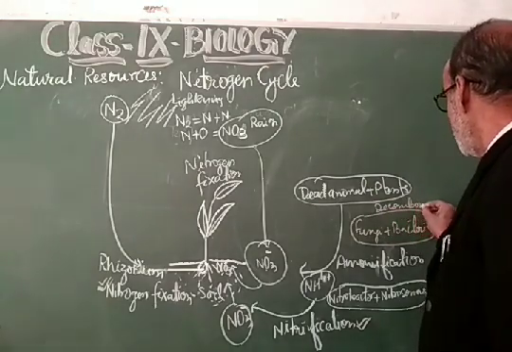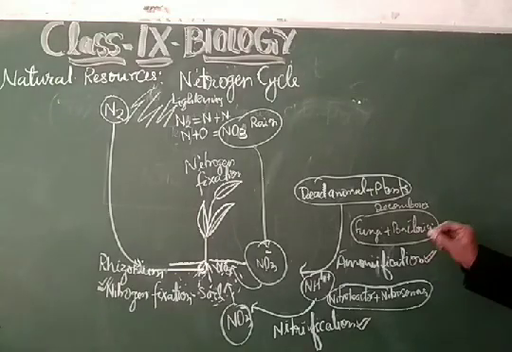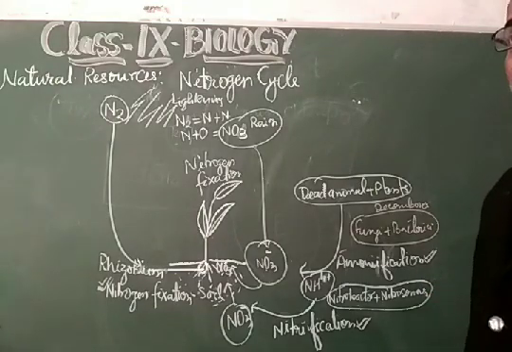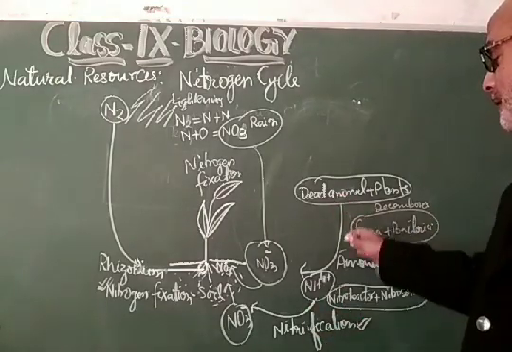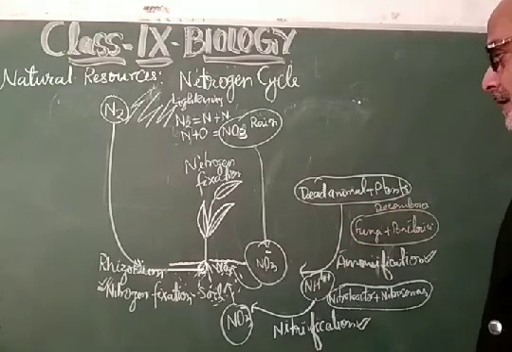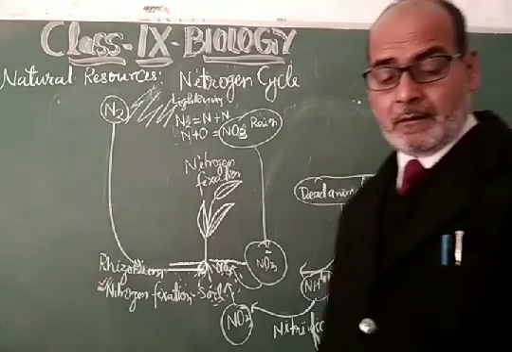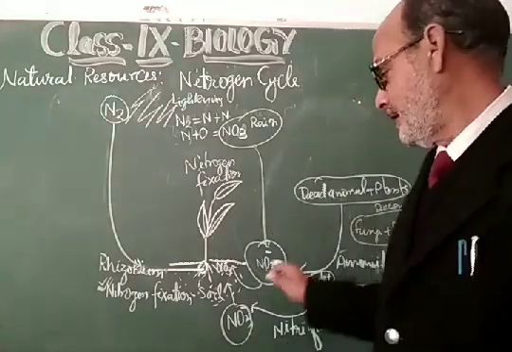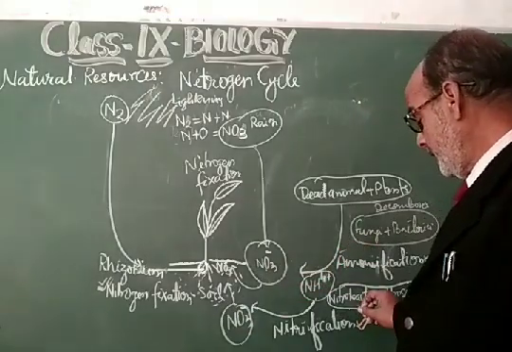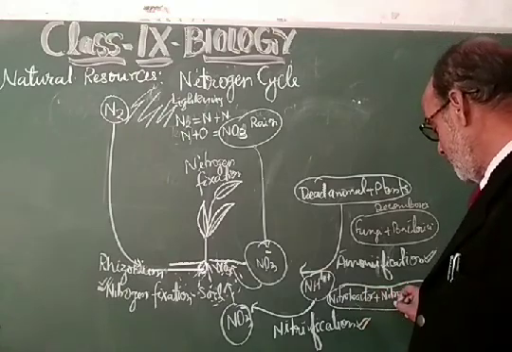So decomposers perform the function of ammonification. So the third process is ammonification. Ammonia gets released from the dead and decaying material as a result of the decomposition of that dead and decaying materials, whether they are animal body or plant body or other material. That ammonia gets released, and this ammonia gets nitrified with the help of these bacteria, that is Nitrobacter and